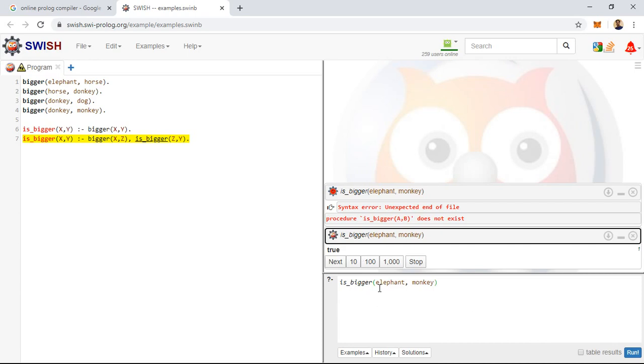That means because of the introduction of this particular predicate, we are able to search the simple rules by forming the decision tree.